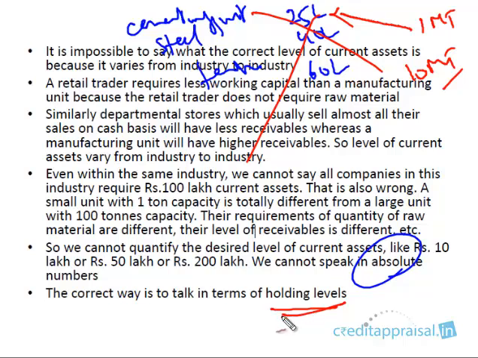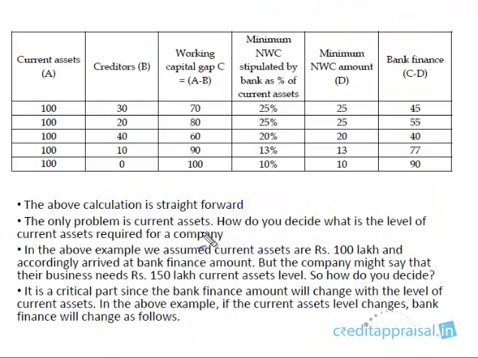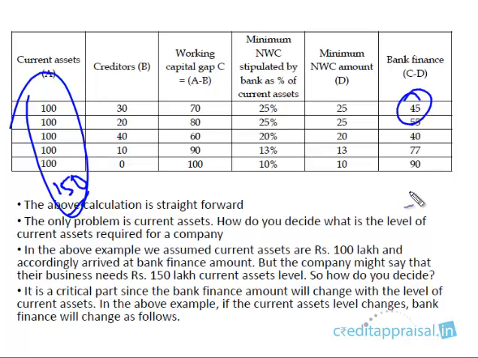In working capital assessment, a very important concept is the holding levels. Please recall the earlier slide where we said the most important point is arriving at the current assets, right? If you go back, the most important point is to arrive at this current assets, because if you change this amount, we took this example, right? Just by changing this amount from 100 to 150, your bank finance has changed from 45 to 80, 82.5, right? So as a credit officer, the most important point in working capital assessment is to arrive at the correct amount of current assets this particular company requires.